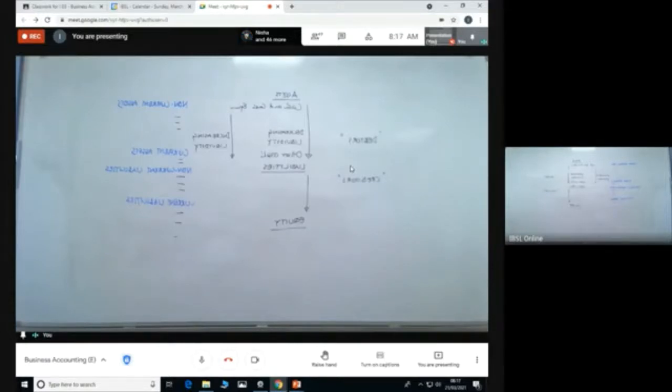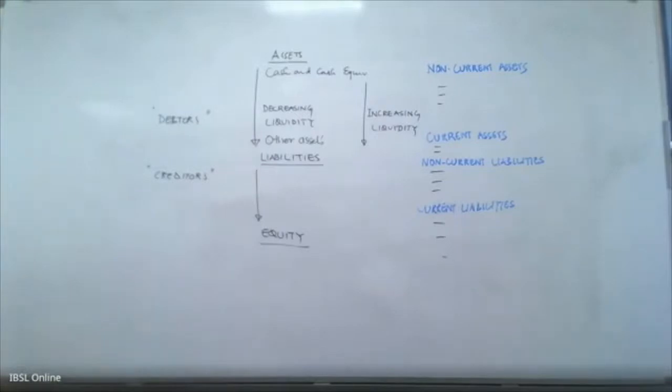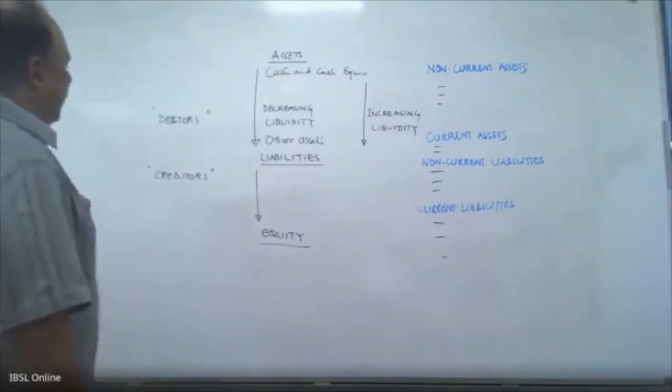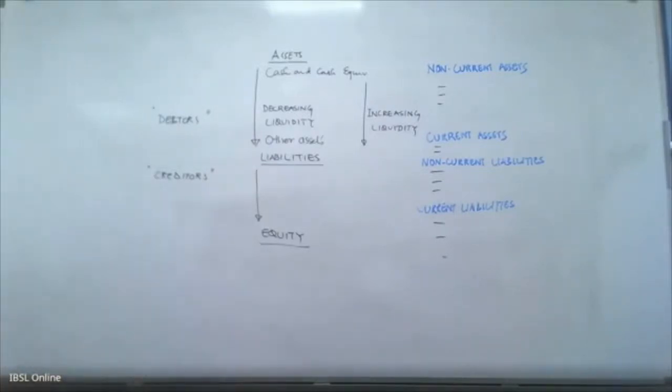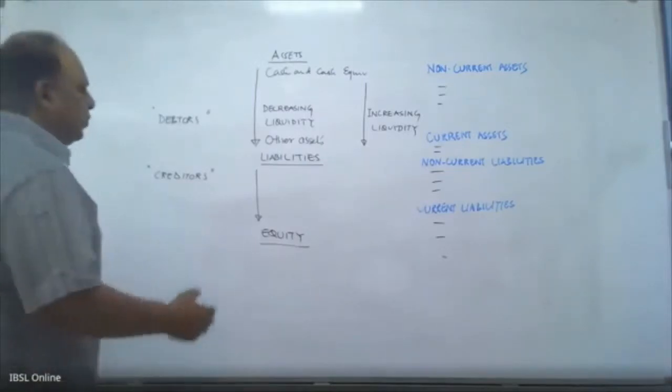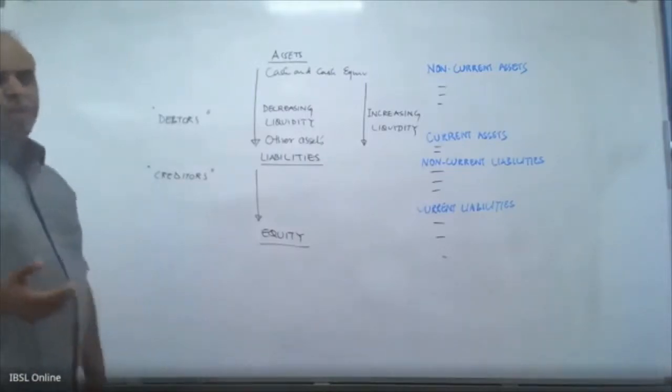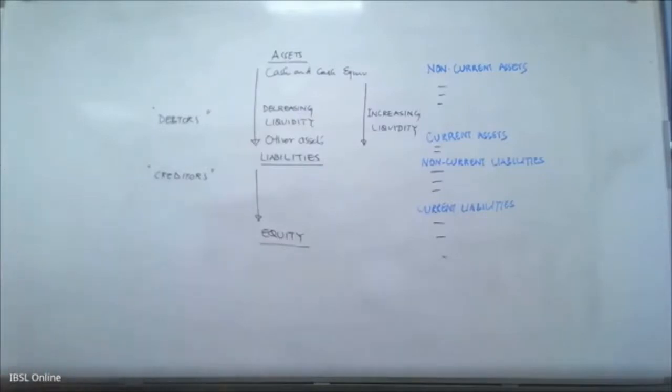Basically, when you enter into a credit sale, so we were looking at the debtors and creditors. So now what happens? Debtors is where you make a credit sale and then you allow the person who has purchased goods a certain time period. Let's say 30 days or 60 days, whatever.